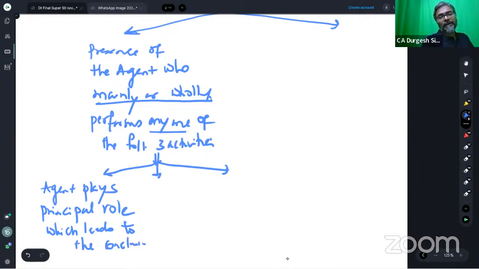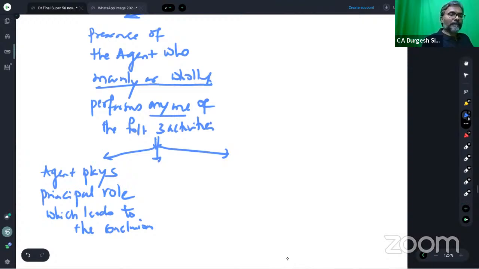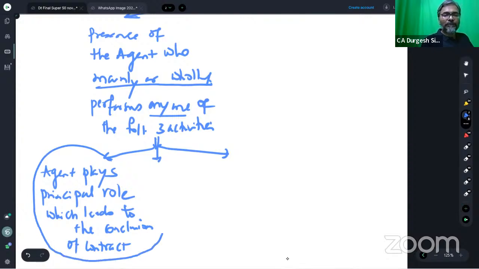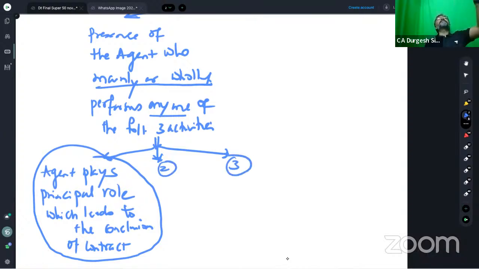Conclusion of the contract. So the agent is playing a principal role which is leading to the conclusion of the contract. That is one. There are other 2 points also, students, just keep this in mind.